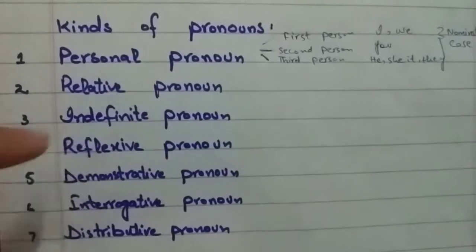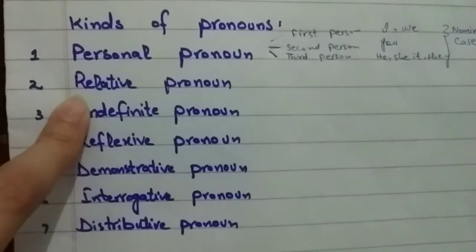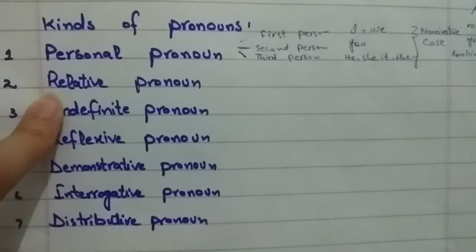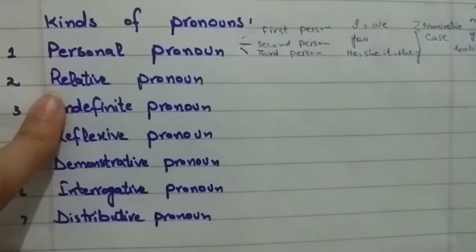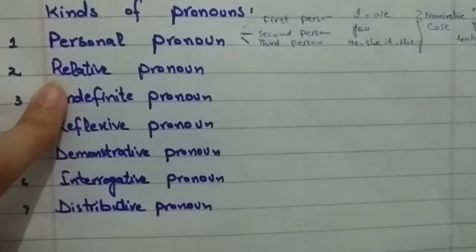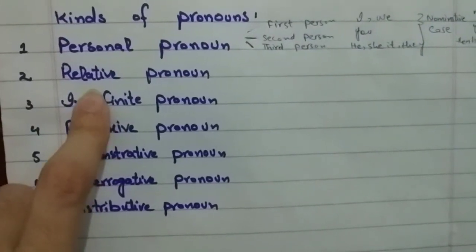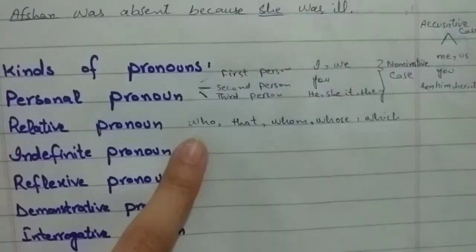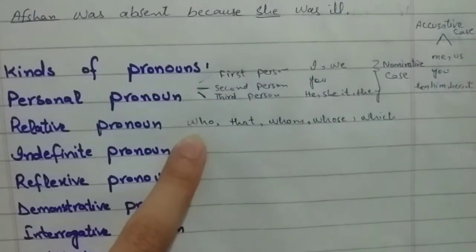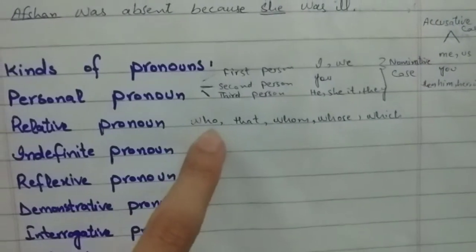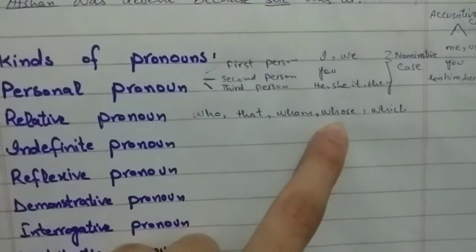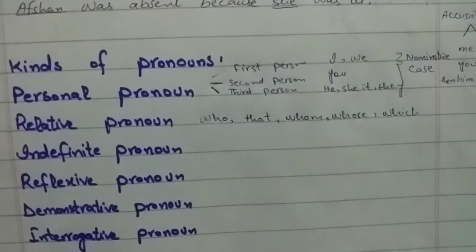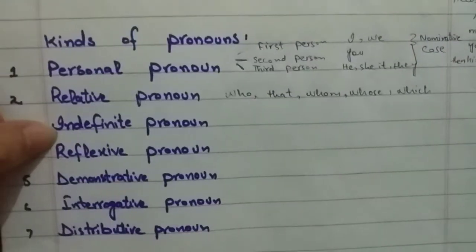Now we are going to move towards the relative pronoun. Relative pronouns refer or relate to an antecedent, or you may say a noun or phrase that has been mentioned earlier. Relate means it is going to build a connection between 2 phrases. We have the examples of relative pronouns: who, that, whom, whose, which. These are the pronouns that we use to relate in a sentence.